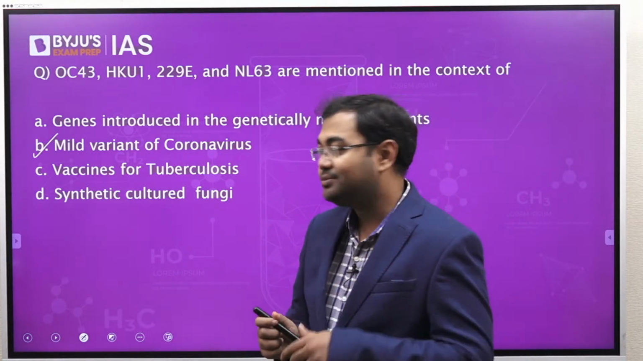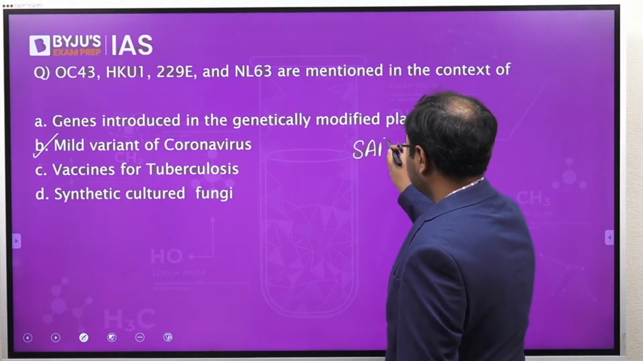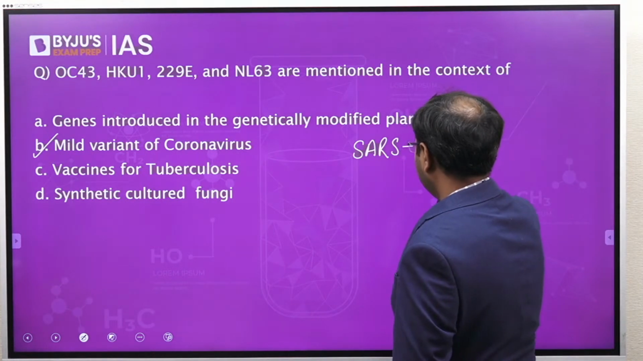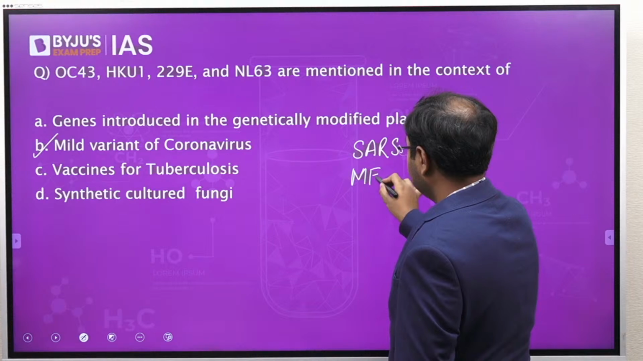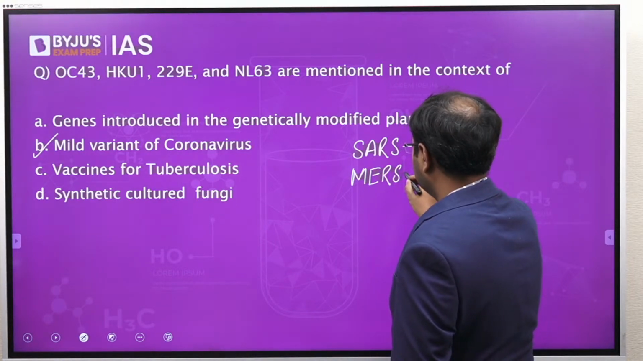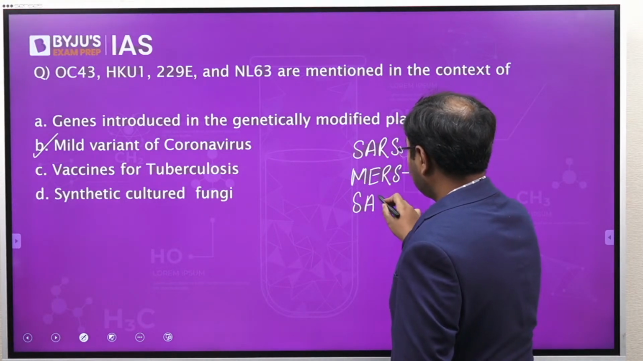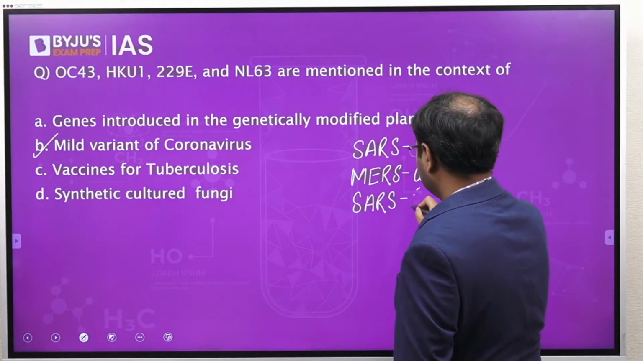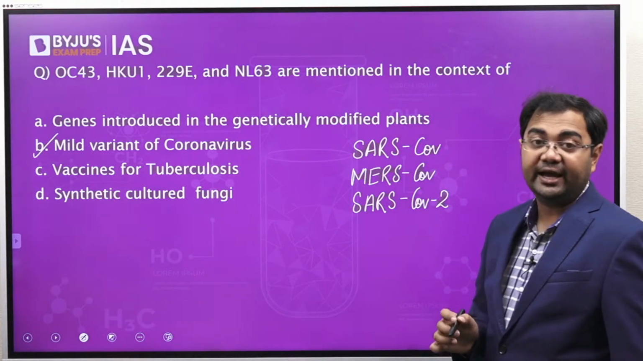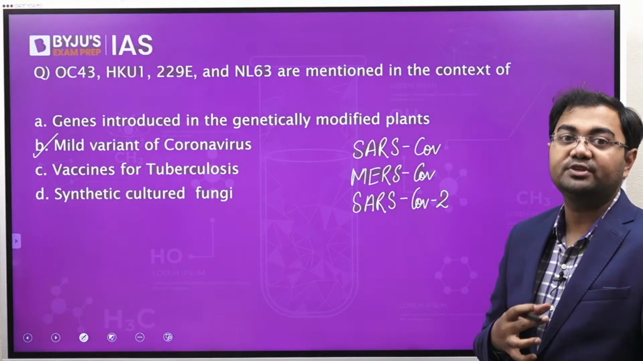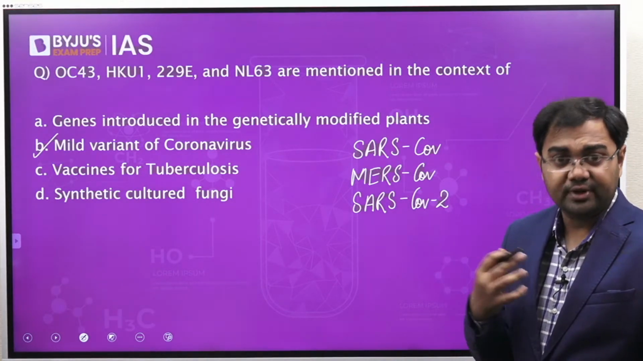And there are three names there. One is SARS or SARS-CoV. The second one is MERS-CoV. And the third one is SARS-CoV-2. So these are the three which can be life threatening. These are the ones which are much more dangerous and also much more difficult to stop.